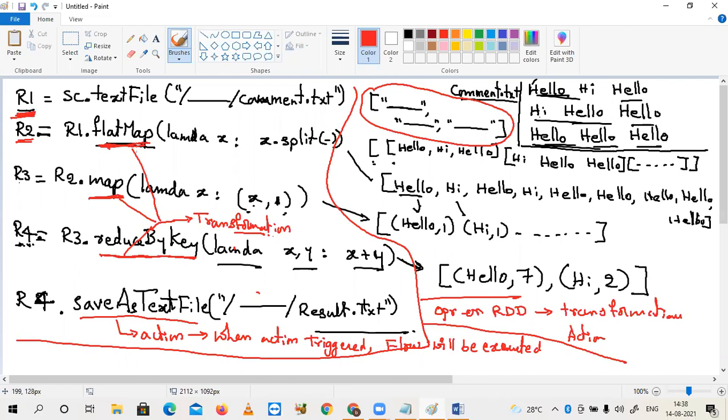When flat map is applied, each line is split into one more list. Instead of taking it like this, directly you are applying flat map. The flat map is converting a double dimensional list to a single dimension, like this. Got it?